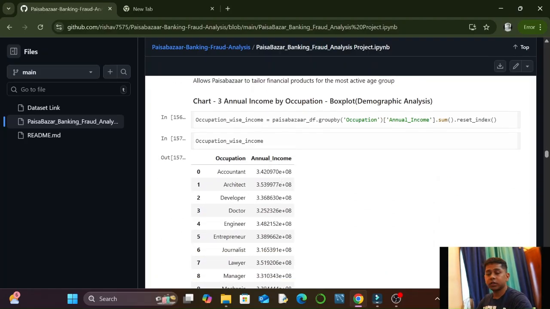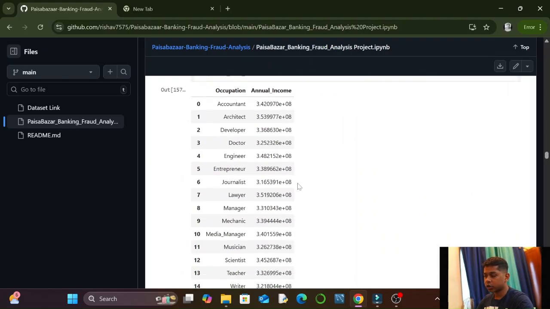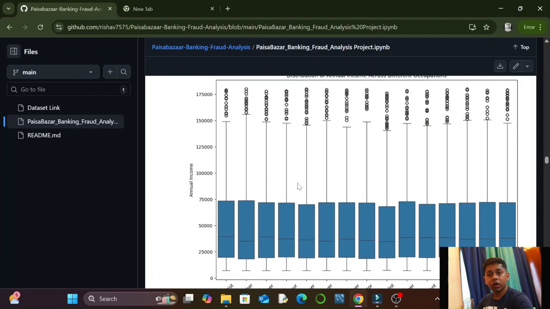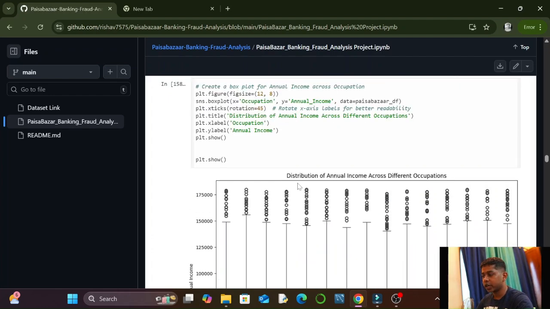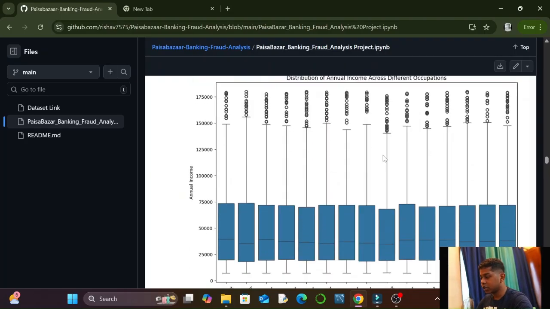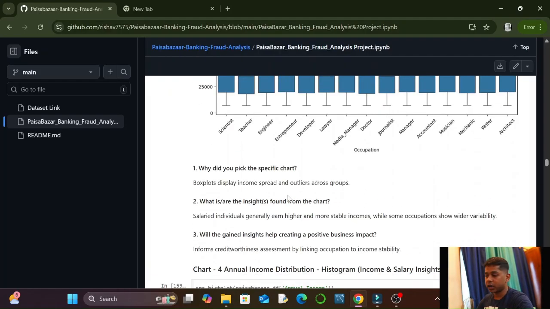The third chart in the demographic analysis was annual income by occupation. I plotted annual income by occupation as a box plot. We made a box plot just to include outliers also. As you can see, we got this chart, and there are outliers in every column. In some there are more, in some there are less.